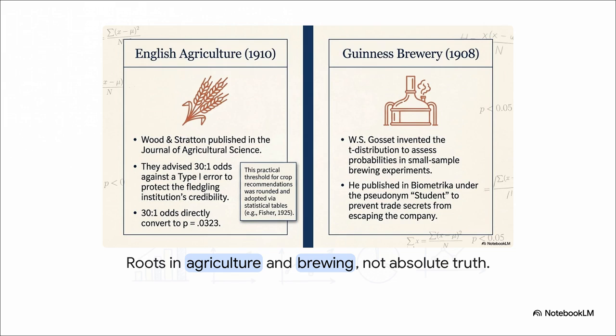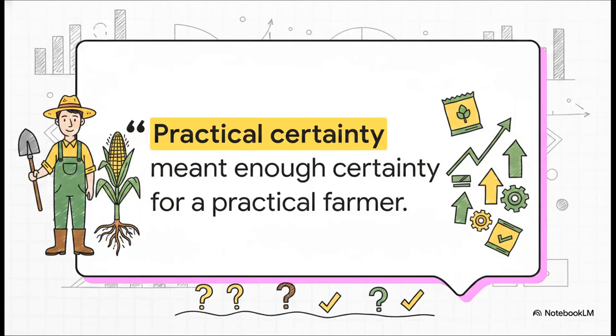Meanwhile, over at the Guinness Brewery in 1908, a guy named W.S. Gossett invented the t-distribution to check probabilities in small batch beer testing. He actually had to publish his work under the fake name Student, just so Guinness's trade secrets wouldn't leak out. And there's a quote from Wood and Stratton that really grounds this whole thing. They said practical certainty meant enough certainty for a practical farmer.